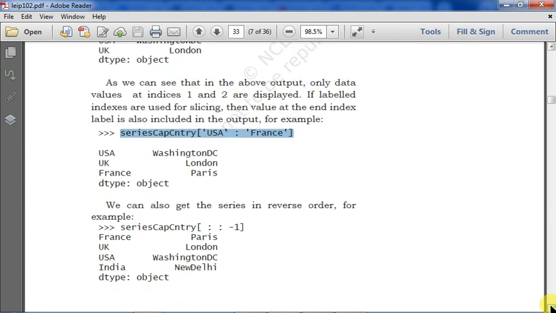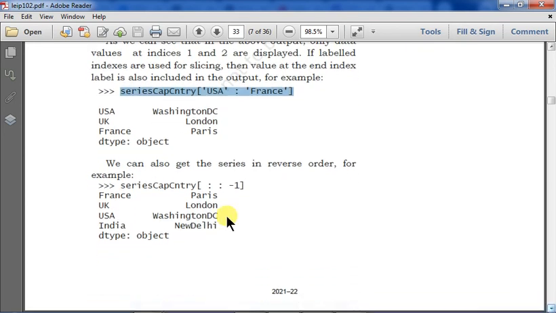You can also get the series in reverse order. For example, we can give a command like this: series cap country, and then -1. Then what will happen? France, UK, USA, and India. All will be printed in reverse order.